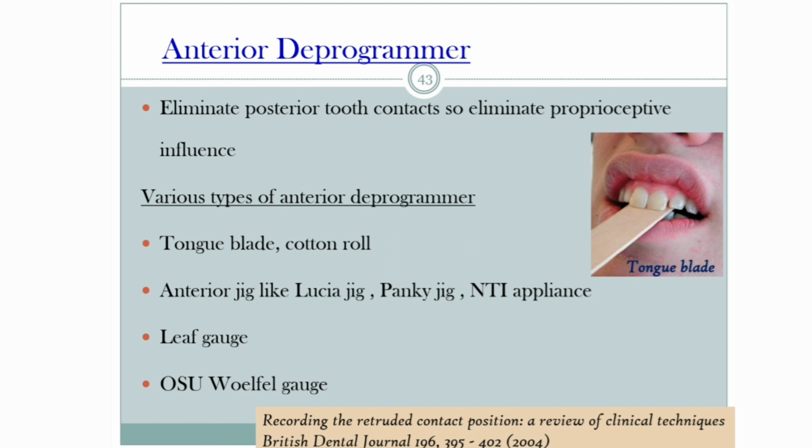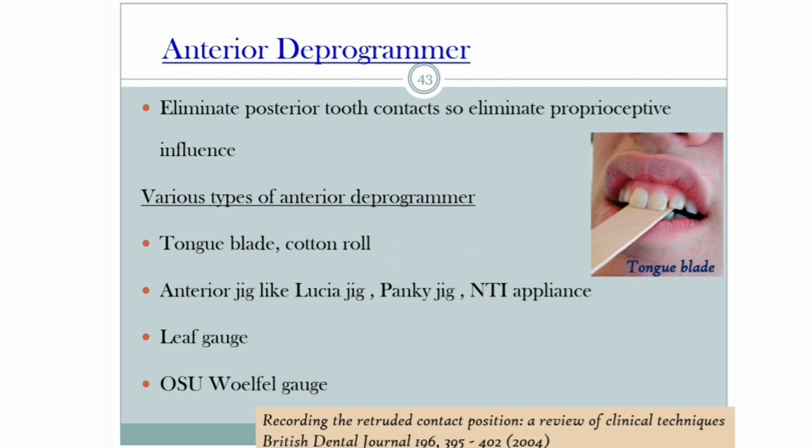So we said that two methods are there. First is the manual method and second is the use of deprogrammers. So the manual method is over. Now coming to the use of deprogrammers. First is the anterior deprogrammer. The use of anterior deprogrammers will eliminate the posterior tooth contacts and thus it will eliminate the proprioceptive mechanism.